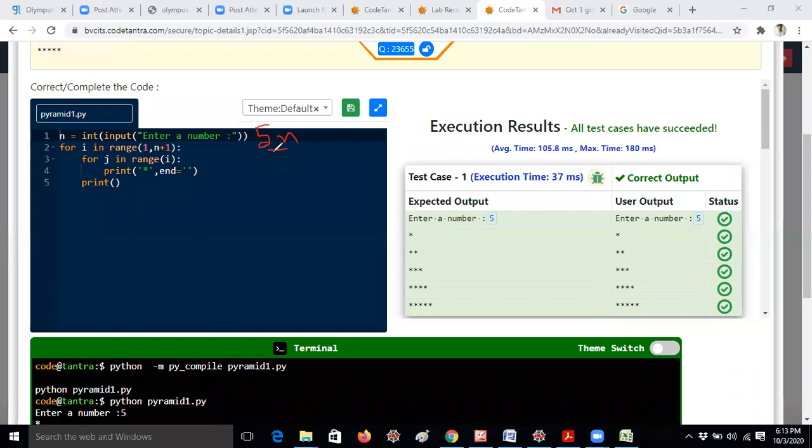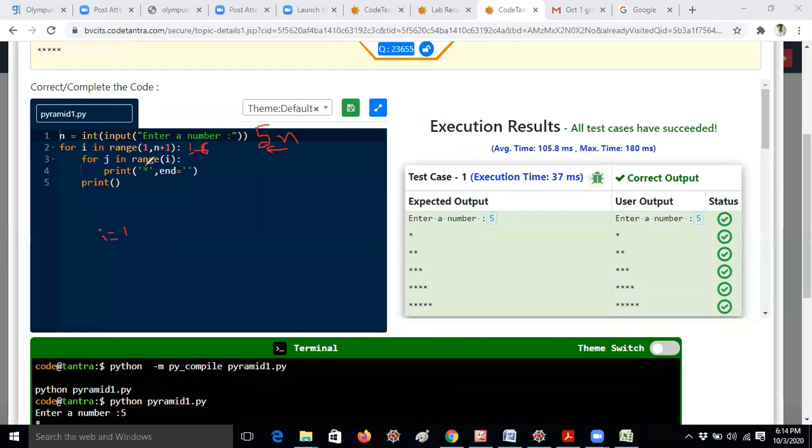Next, for i in range of 1 comma n plus 1. That means 1 comma 6, and 1 comma 6 means 1 to 5 only. You know already, right? So the first iteration of i is 1 only. It will start from 1.